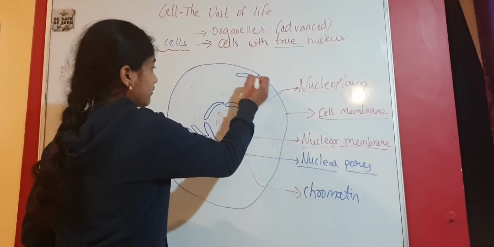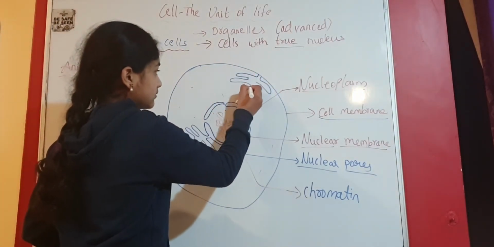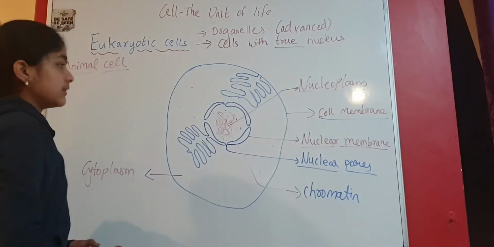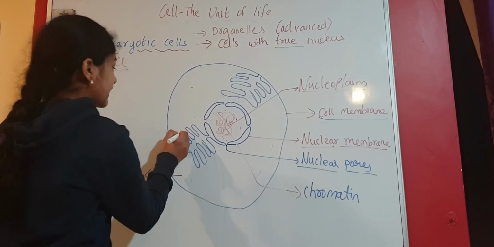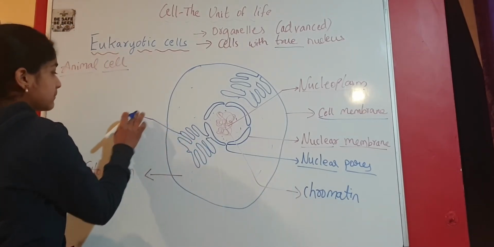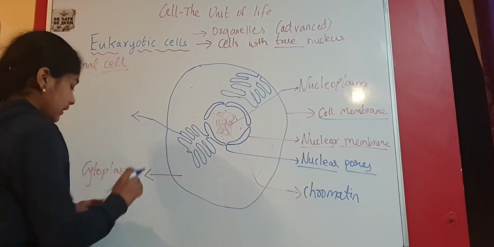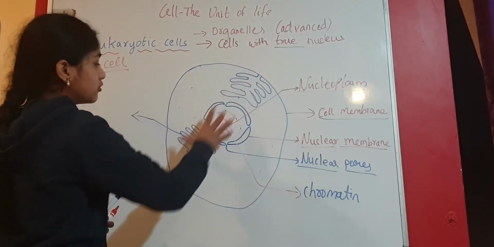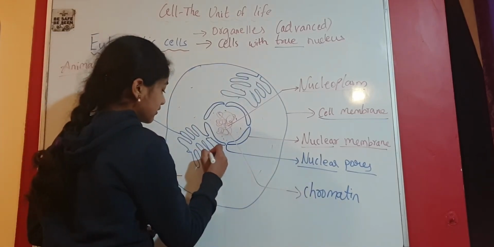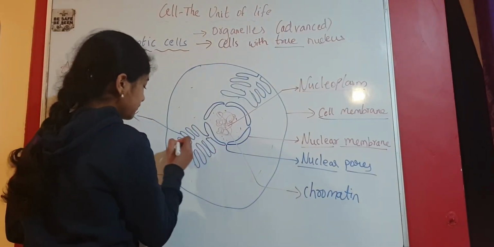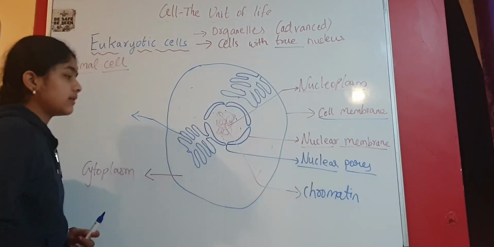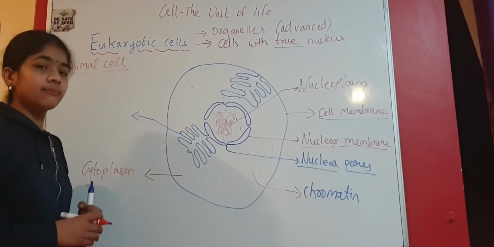Now let me draw one more of it. This is the endoplasmic reticulum. Now what exactly is the function? Let's write it down. We have drawn two endoplasmic reticulums. Some endoplasmic reticulums have ribosomes on them. Ribosome is one more organelle, though not exactly an organelle because it doesn't have a membrane.